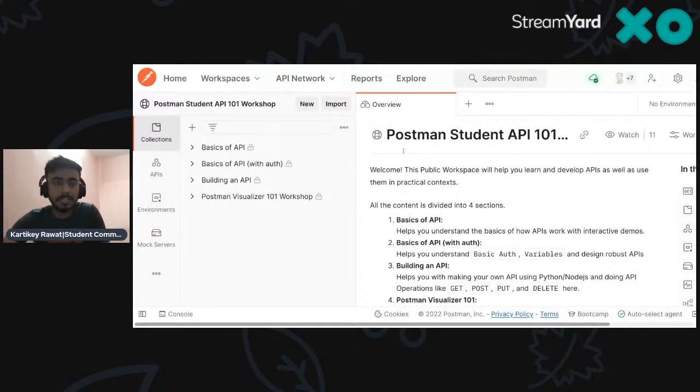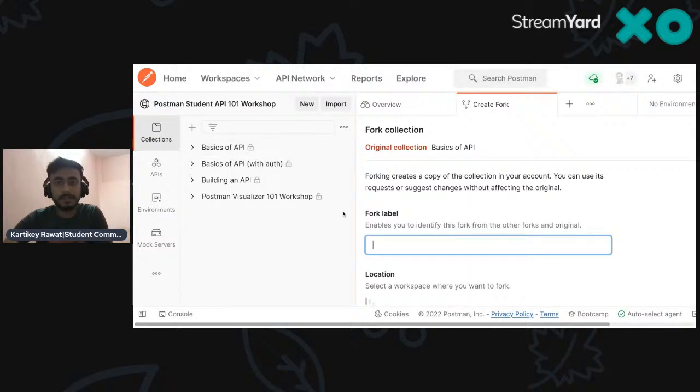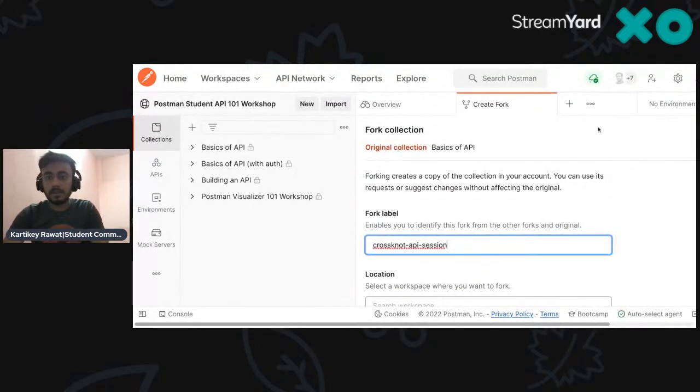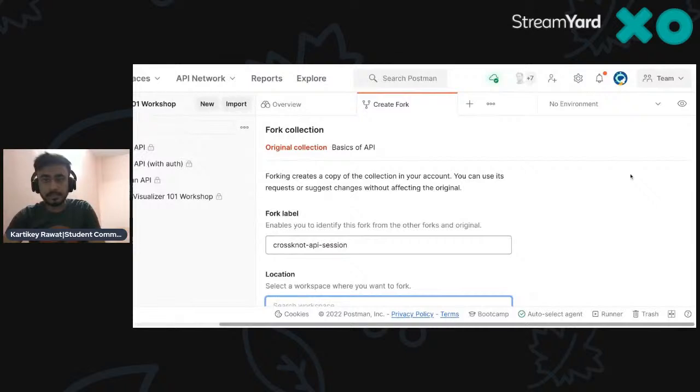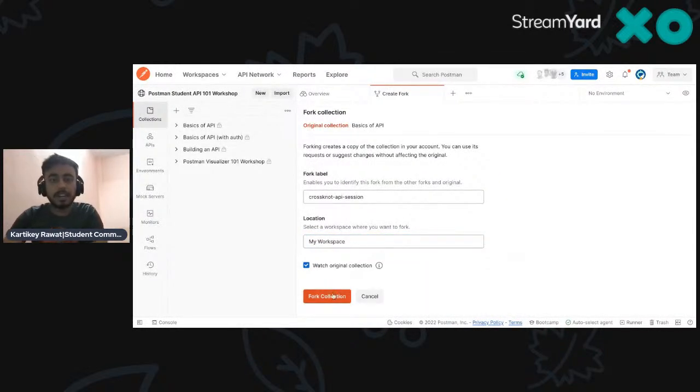So what I'm doing here is I have to create a fork. So go to basics of API, go down and create a fork here, right? For now, for me, it can be CrossKnot API session, suppose, right? Cool. And over here, my workspace can be my workspace. Give me a moment. Cool. So go to my workspace and open the collection over here.